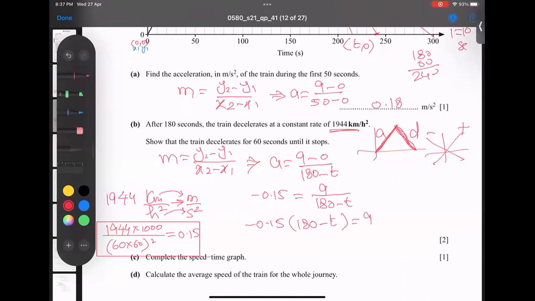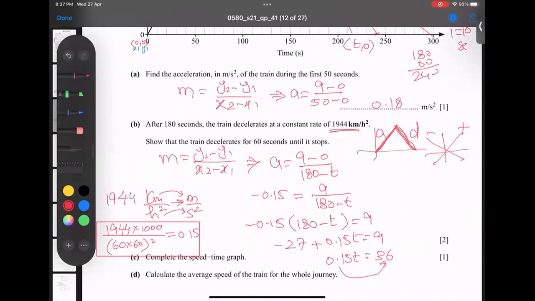And if I multiply inside by 180, I get negative 27, and negative times negative gives plus 0.15 t equals 9. 27 will be added here, and 27 plus 9 gives 36. So 0.15 t equals 36.